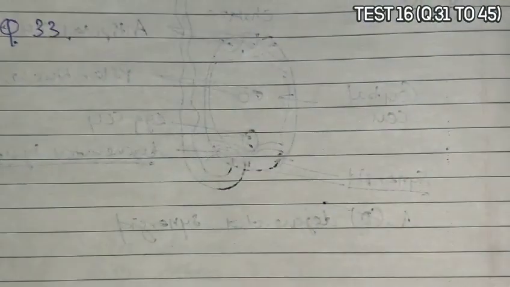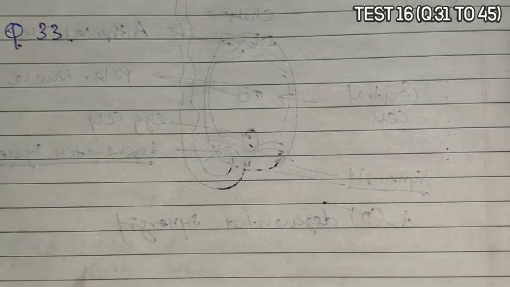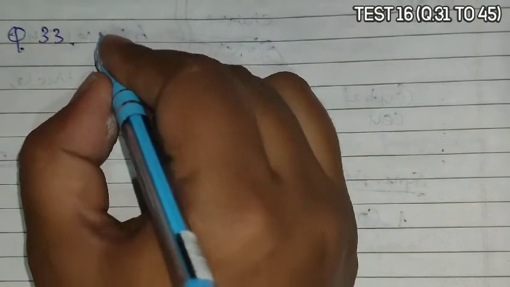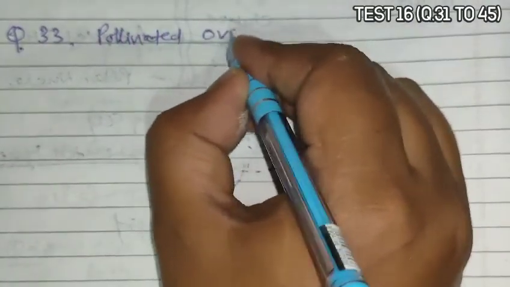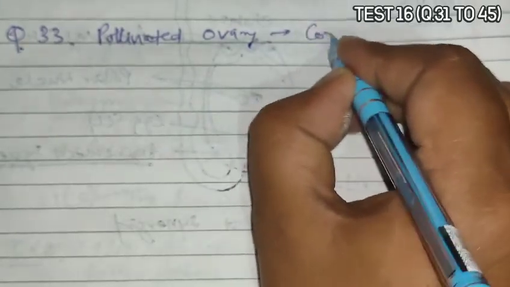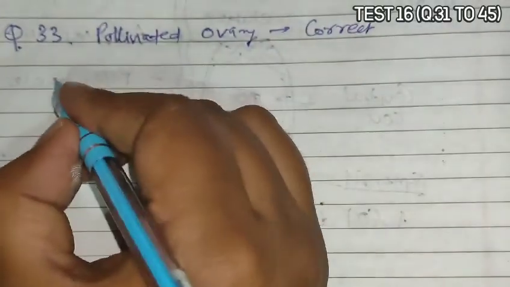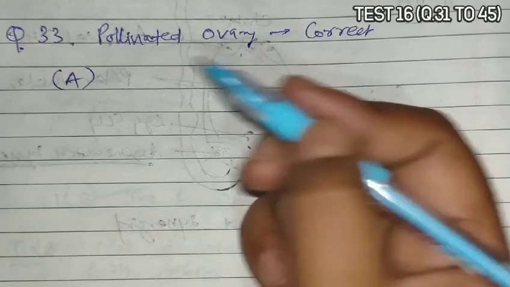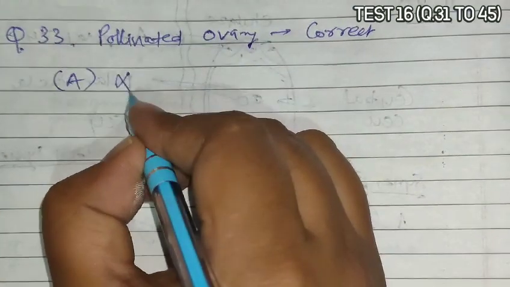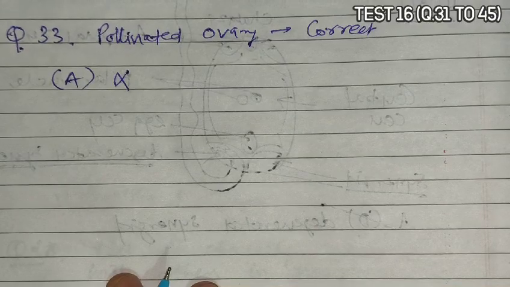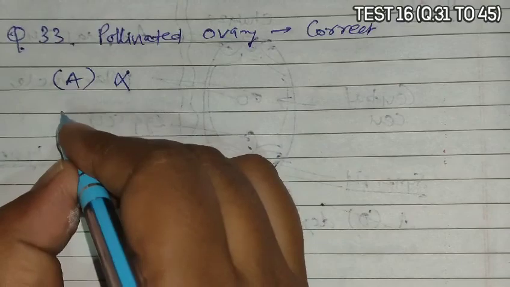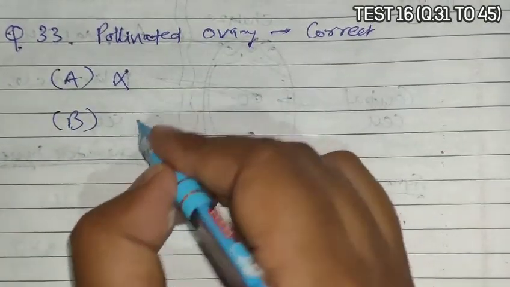Question 33 asks, for a pollinated ovary, which is correct? Option A: accessory cells are diploid. It is incorrect, they remain haploid. B: antipodal cells are haploid.